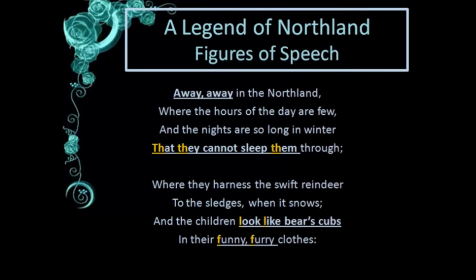So the next topic is figures of speech. Here, away in the Northland, I have bolded and underlined it. Away is repeated, so we can give the figure of speech as repetition over here. And then see, in yellow I have highlighted the words which are for alliteration. Here, that, they, cannot, them, the sound is repeated. And same here, look, like, the L sound is repeated. And funny, furry, the F sound is repeated, so this can be given as alliteration.